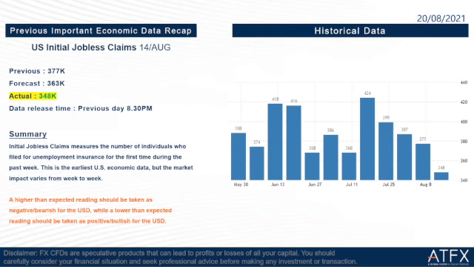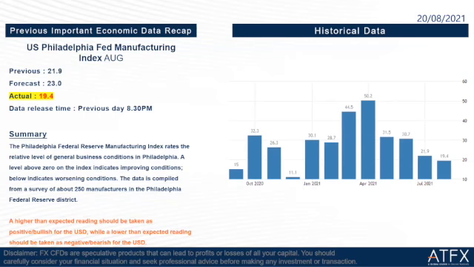The next one is the US Philadelphia Fed Manufacturing Index for August. The previous is 21.9, the forecast is 23, and the actual is 19.4, which is lower than the forecast. So this is not really good for the USD.